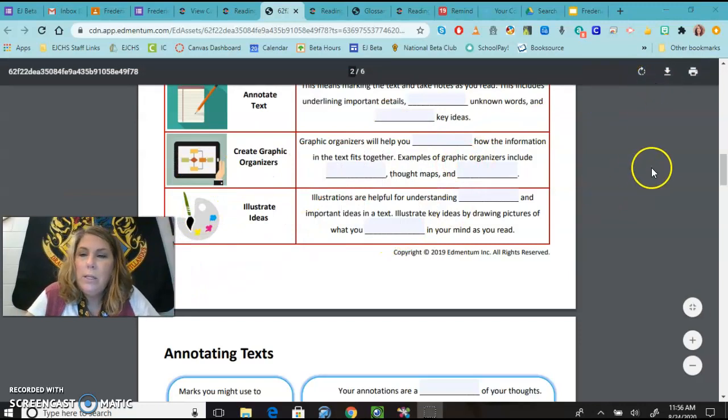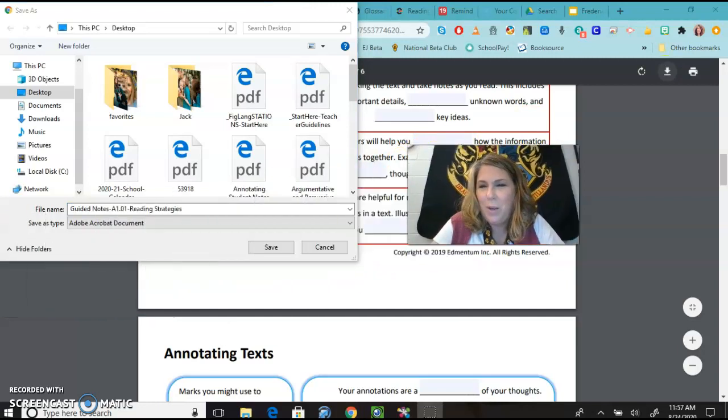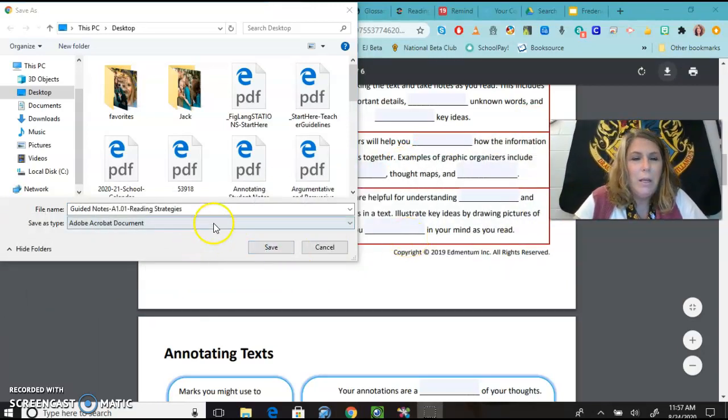Now, when you get done, if you look in the upper right hand corner right here, you can see that there is an arrow that says download when you hover over it. When you click on that to download it, a download screen will pop up. Excuse me, I have to keep moving my camera around so that you guys can see what we're doing. A download screen will pop up and it'll say file name, guided notes, reading strategies.